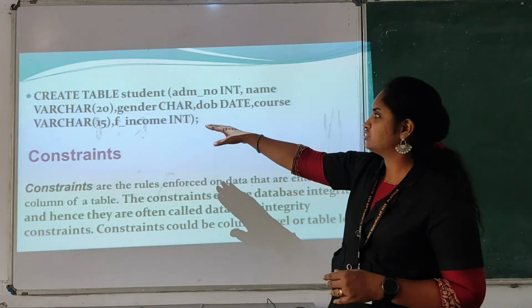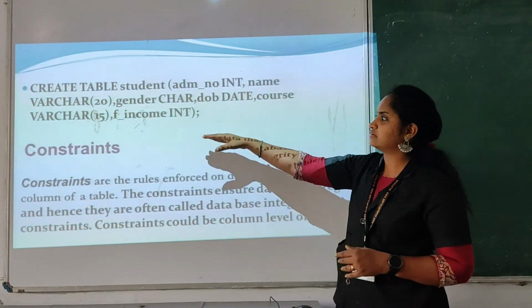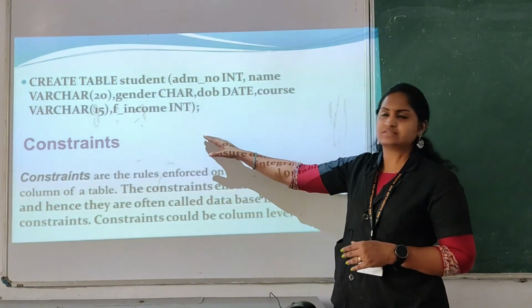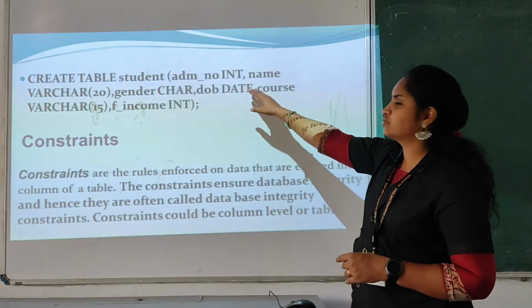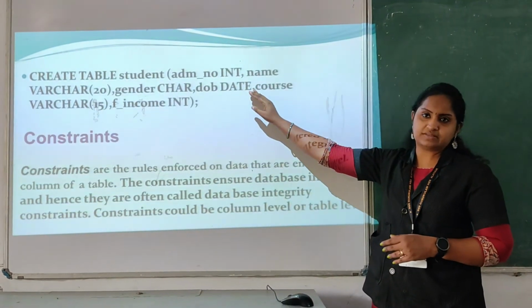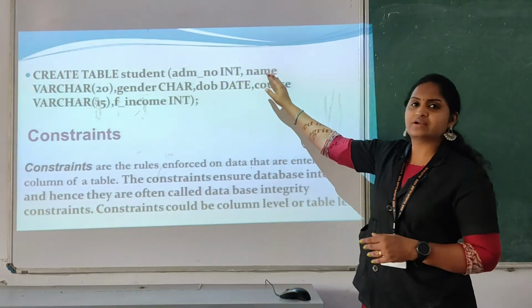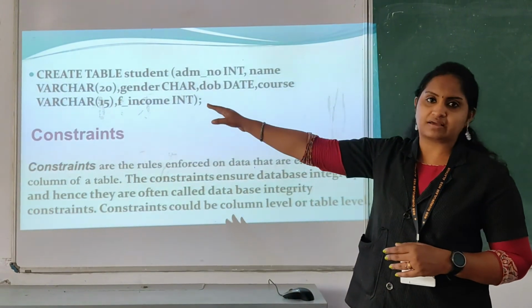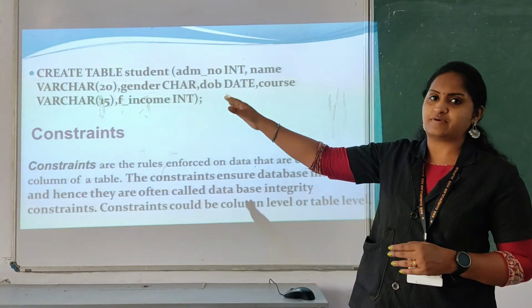Admission number, gender, date of birth, and family income. We have created a sample one. For the admission number you are using an integer value, that is the data type. Another one is name. For that the data type is varchar. We have discussed what varchar is.